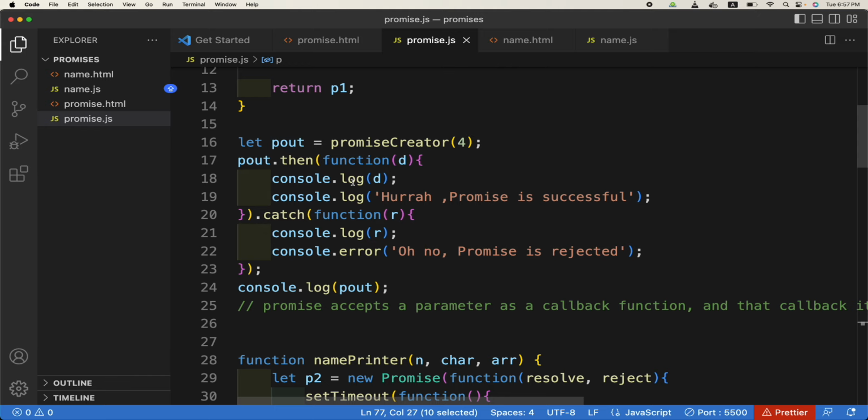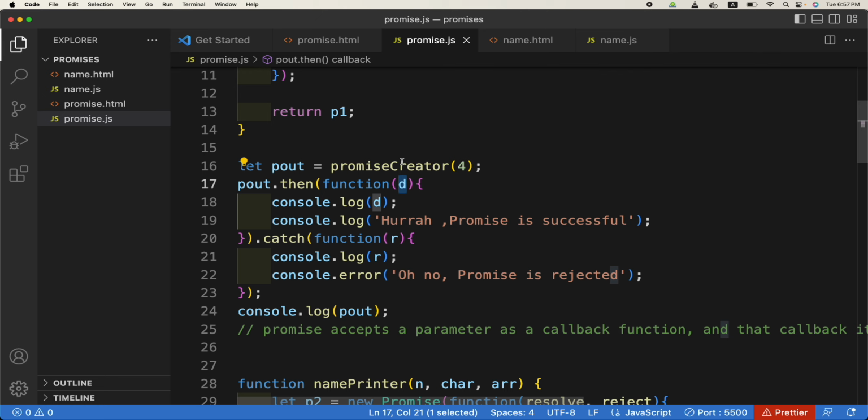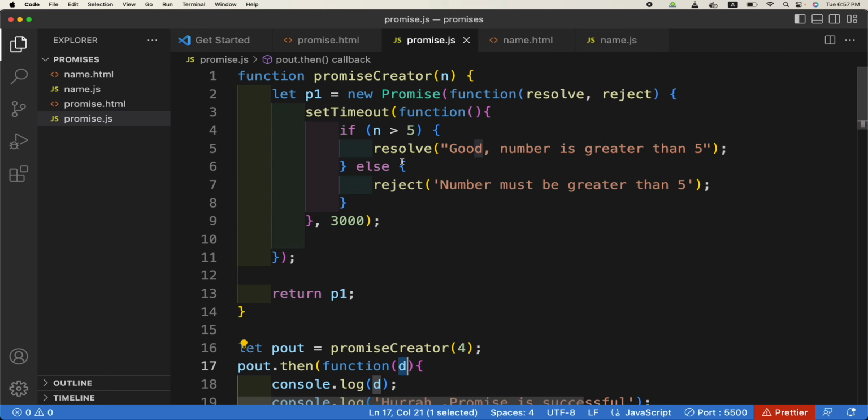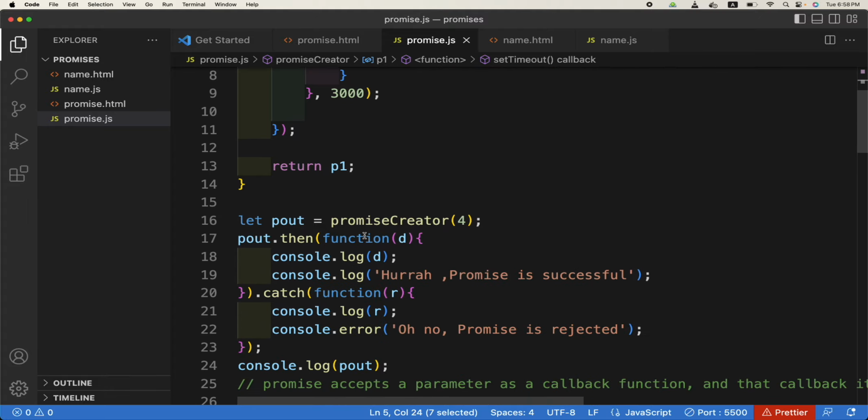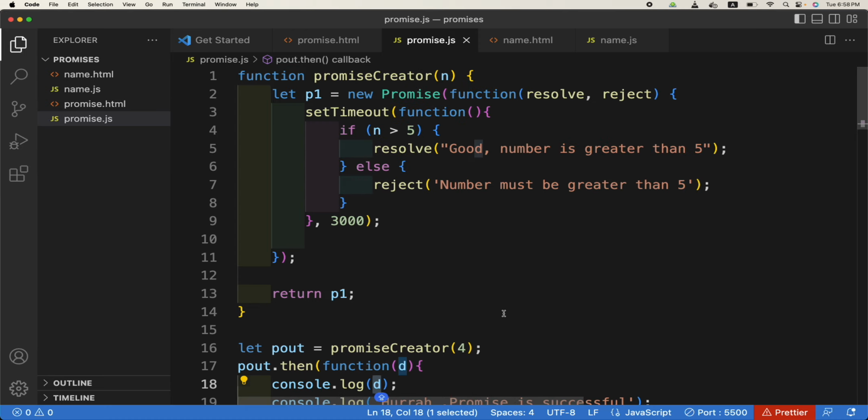And this is a question for you also. What is inside the function we pass to the .then of a successful promise? What's this value actually? The value inside the result is resolve, exactly. So whatever is passed to the resolve function, we catch it inside the then function, in then as well as in catch. Okay, this is very important for what we are going to learn now.